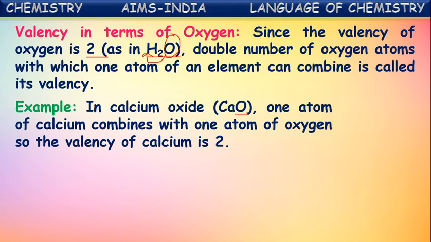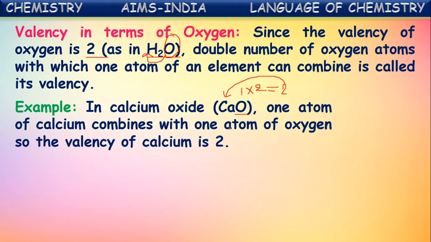So the number of oxygen atoms into 2 gives the valency of the element. In this way, the valency of calcium is found to be 2, because each calcium atom is combined with one atom of oxygen.